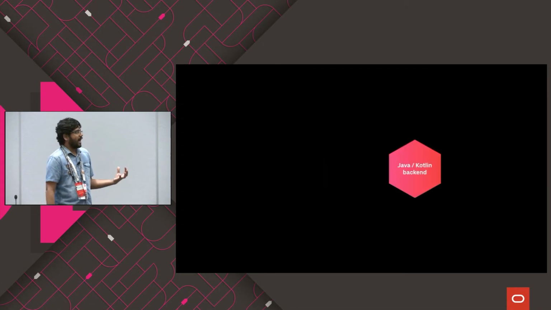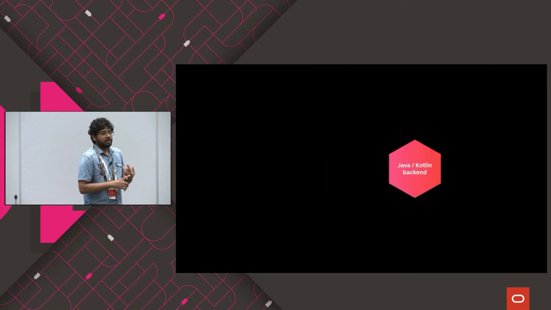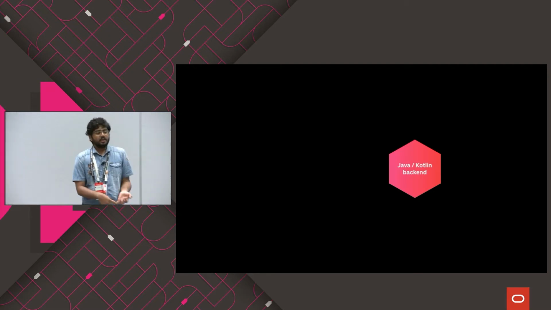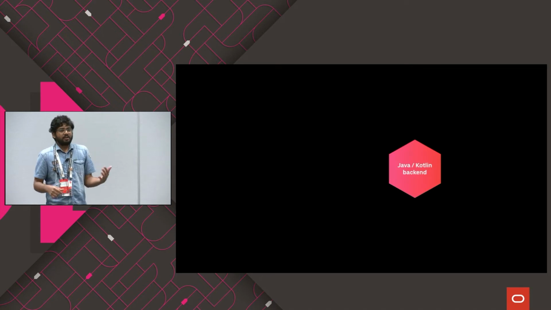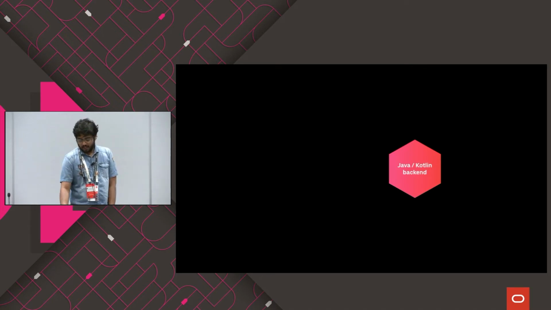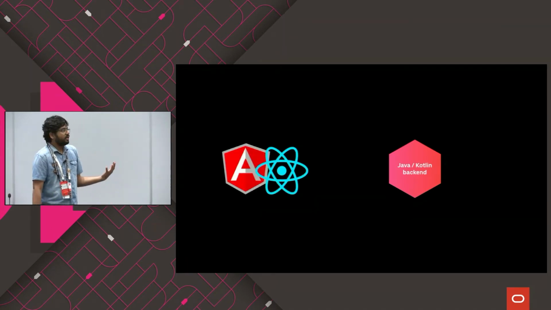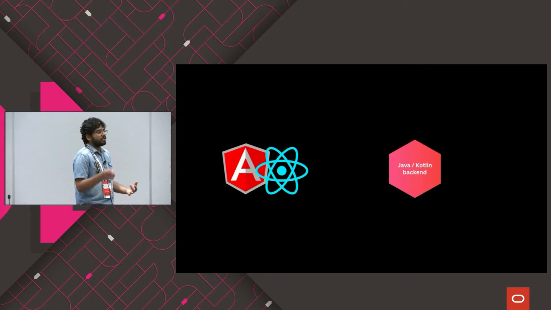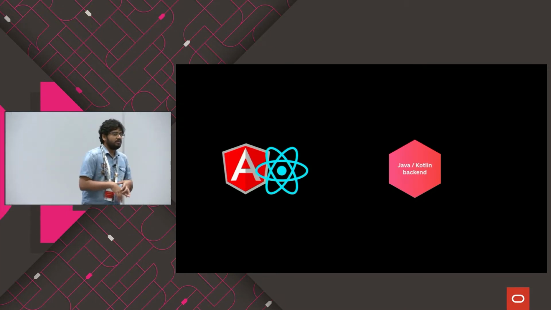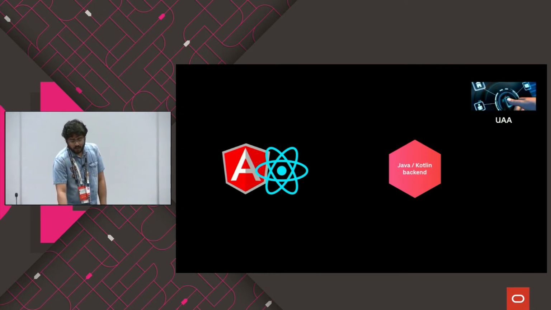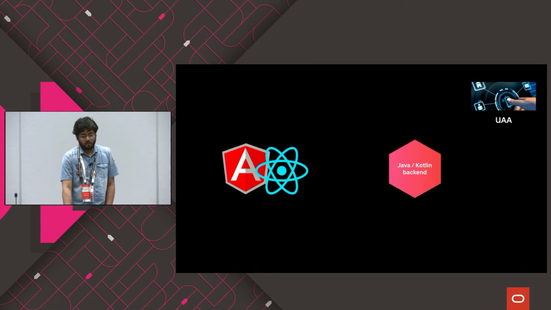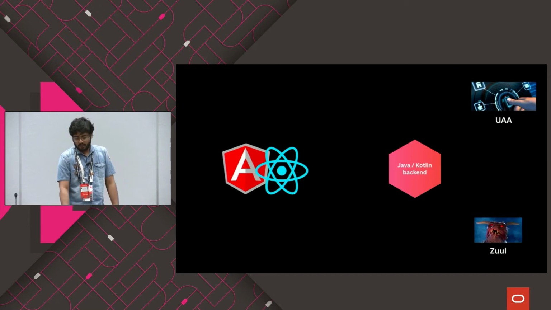Of course, you have a backend that is written in Java or Kotlin, and it's mainly Spring Boot based. We also have something in Micronaut coming up, but right now we just have a Spring Boot based backend application. On the front end, we have Angular or React. We also have an option for Vue.js, so you can include Vue.js too. And we have a user authorization and authentication system inside, which you can optionally include.